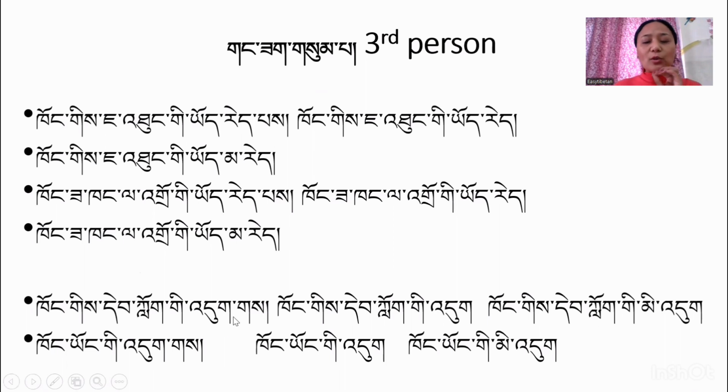콩기 대 로키두게. He's reading a book. 콩기 대 로키두. He's reading a book. 콩기 대 로키민두. He's not reading a book. And then 콩 용키두게. He's coming. 콩 용키두. So 용 means come. Okay. 콩 용키민두. He's not coming. So this is kidu and kimindu for the third person, also used with direct knowledge.